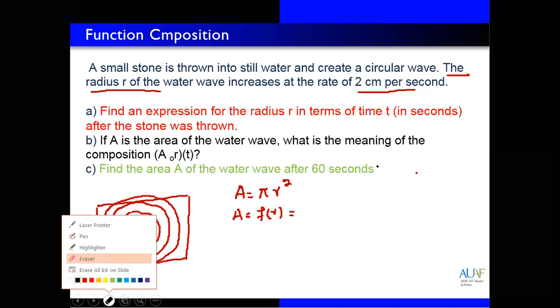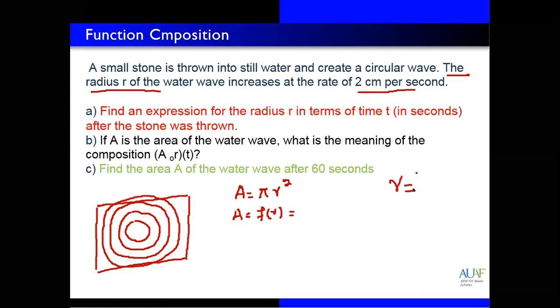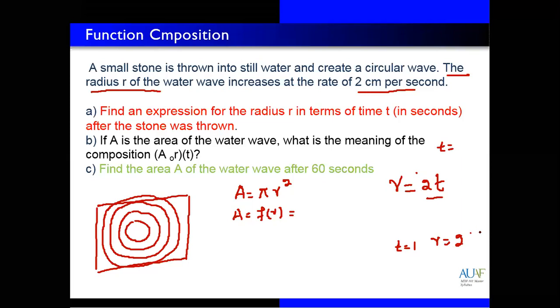Radius depends upon time, so r is equal to 2t, where t is the number of seconds: 1 second, 2 seconds, 3 seconds. If you want to find the radius, just replace the t values. For example, after 1 second, when t is 1, r is equal to 2 multiply with t, so 2 multiply with 1, 2 centimeter.